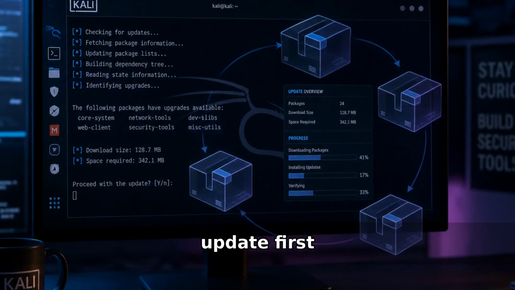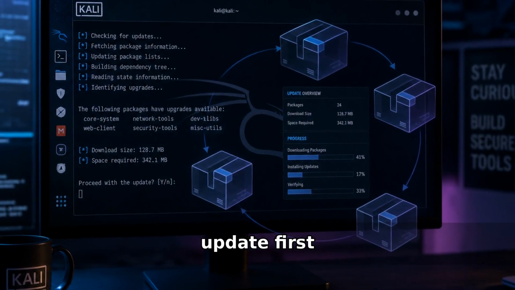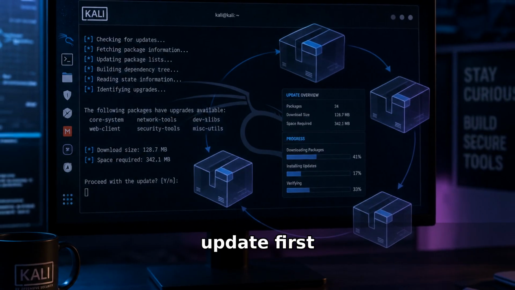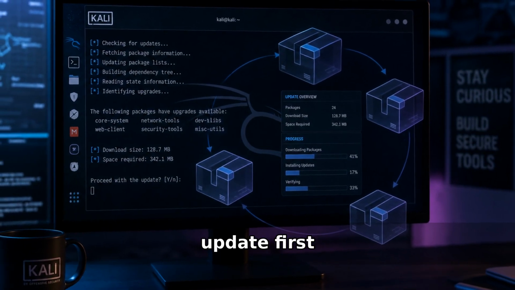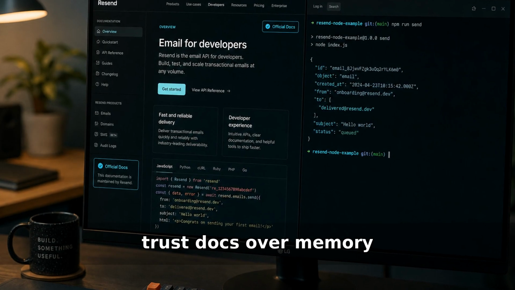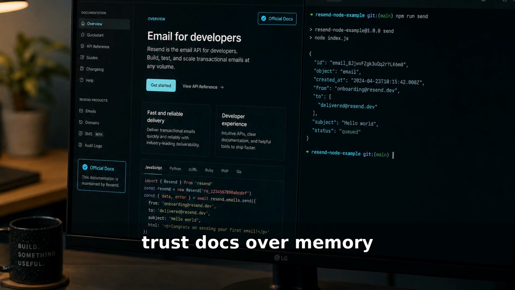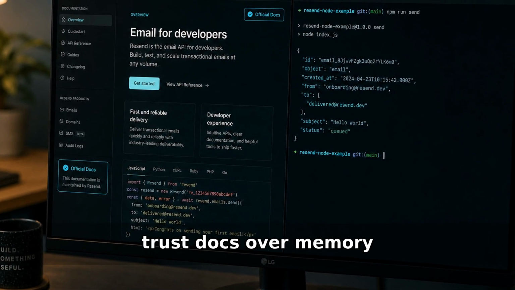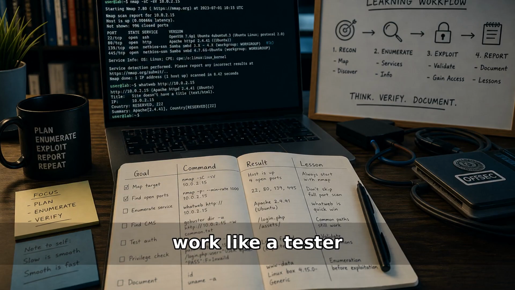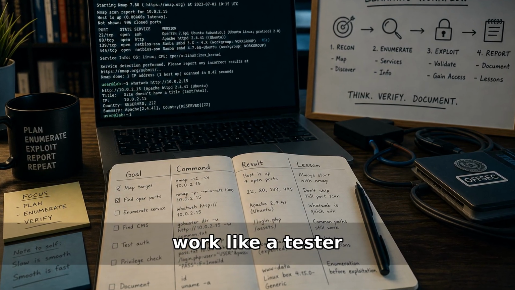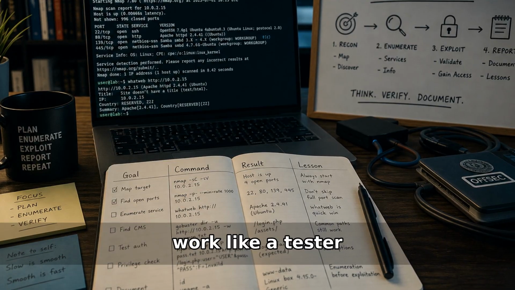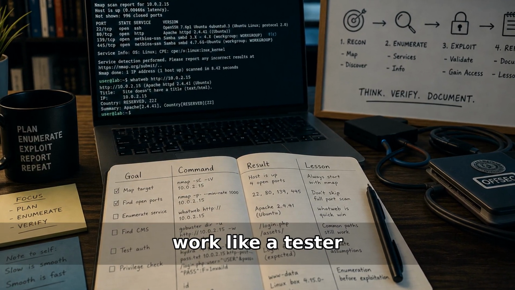Boot Kali and update the package list before training. Use the official documentation when package names or commands change. Create a normal workflow. Open notes, state the goal, run one task, record results.